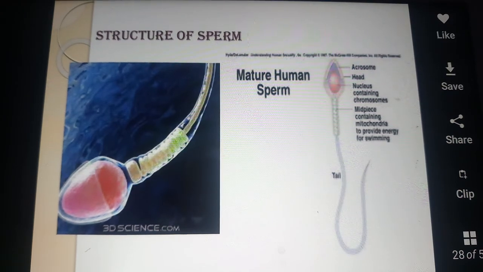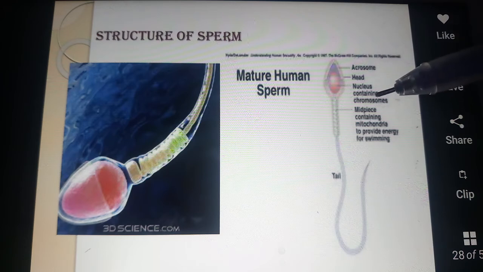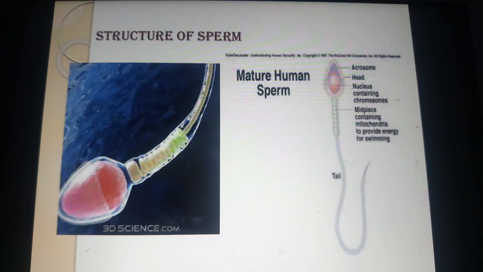Okay. Next, this is the structure of the sperm. Actually, the human male ejaculates nearly 200 to 300 million sperms during sexual intercourse. How many? 200 to 300 million sperms. During normal fertility, at least 60% of the sperms must have normal shape and size, and at least 40% of them show vigorous motility.